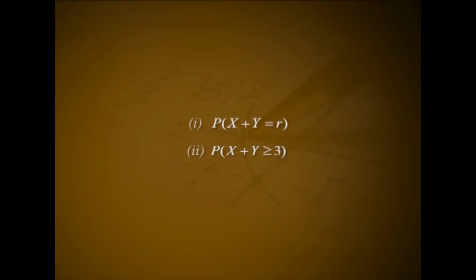Problem 6. If x and y are two independent random variables where x follows binomial (6, 1/2) and y follows binomial (4, 1/2), calculate number 1, P of x plus y equal to r. Number 2, P of x plus y greater than or equal to 3.